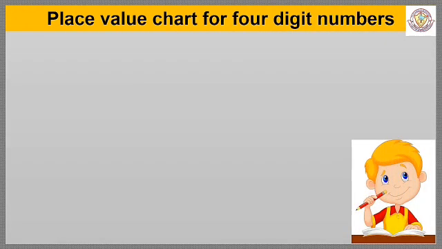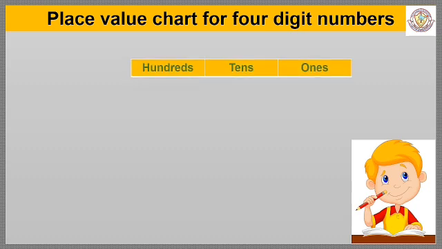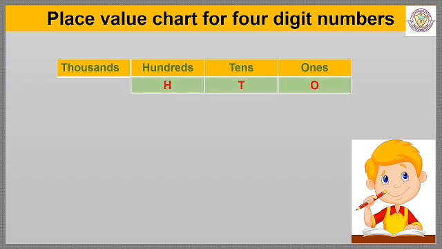Now, let us learn how these digits in a number are placed in the Indian place value chart. You are familiar with the place value chart up to the hundreds place. Now, one more new place is added, that is thousands place. We can use short forms for different places, that is ones as O, tens as T, hundreds as H and thousands as TH. We use any digit from 0 to 9 to write a 4-digit number.